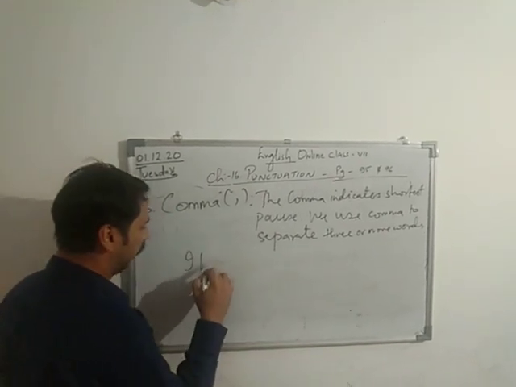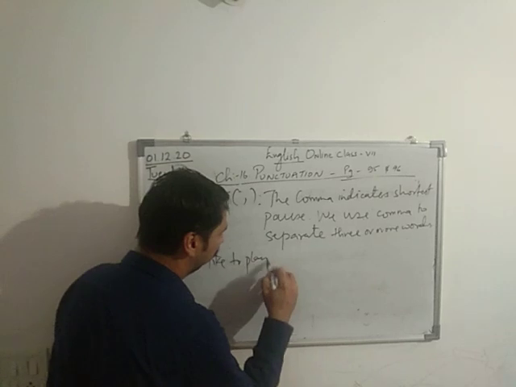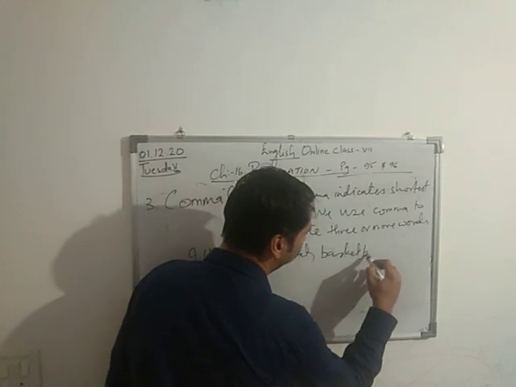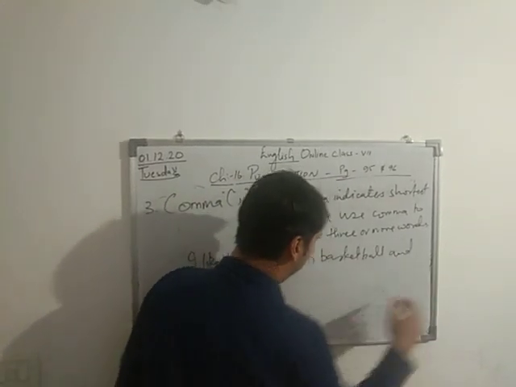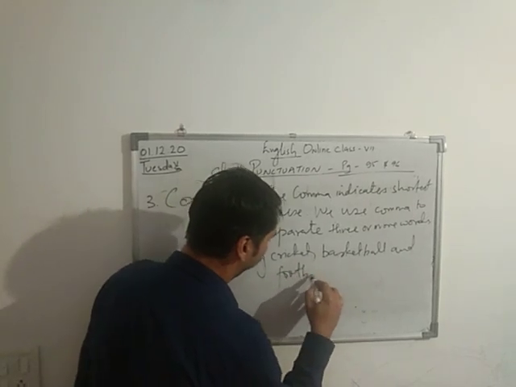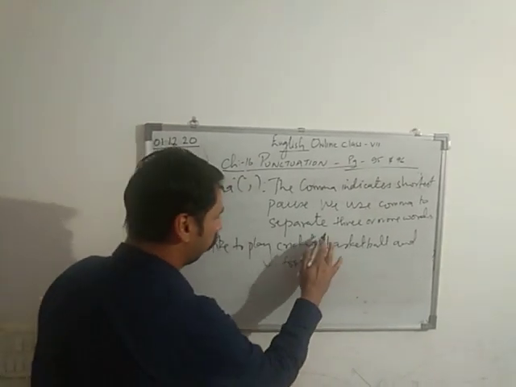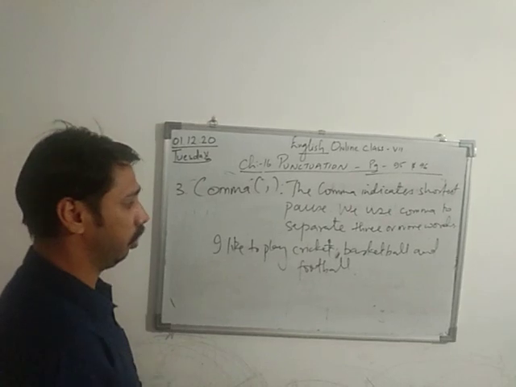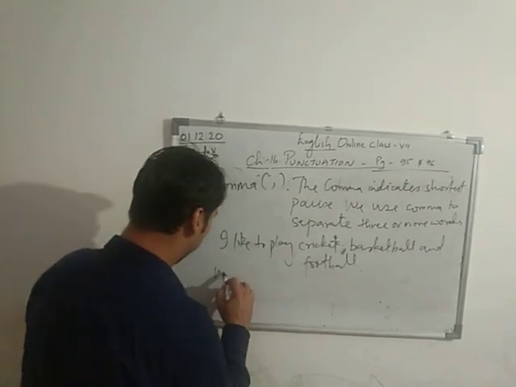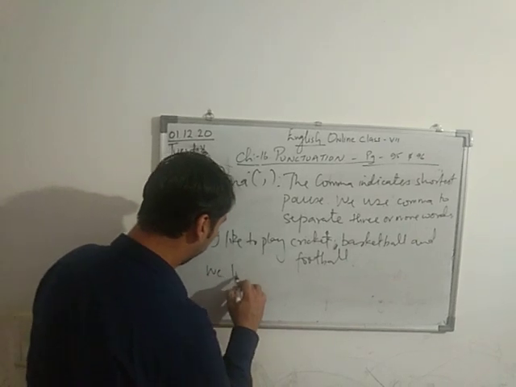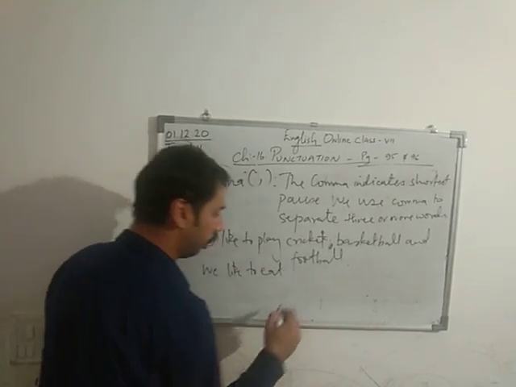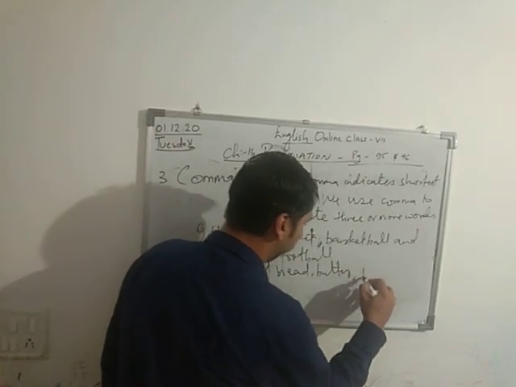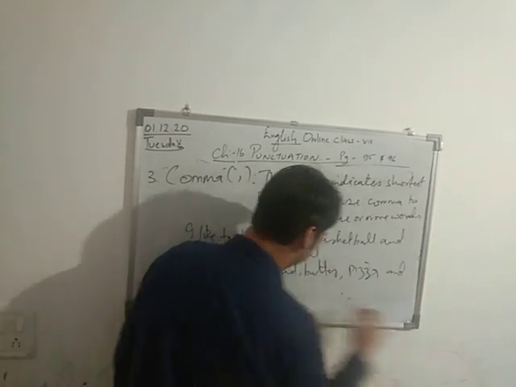For example, I say, I like to play cricket, basketball, and football. So what have I used? I used the comma here. So here I am using the same part of speech. We like to eat bread, butter, pizza, and sandwich.